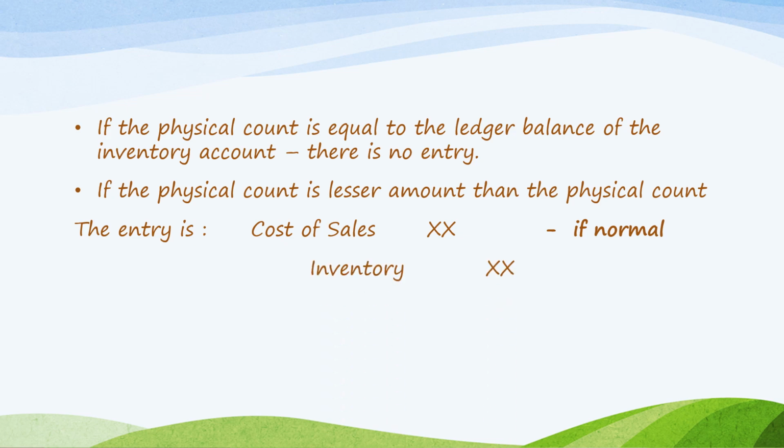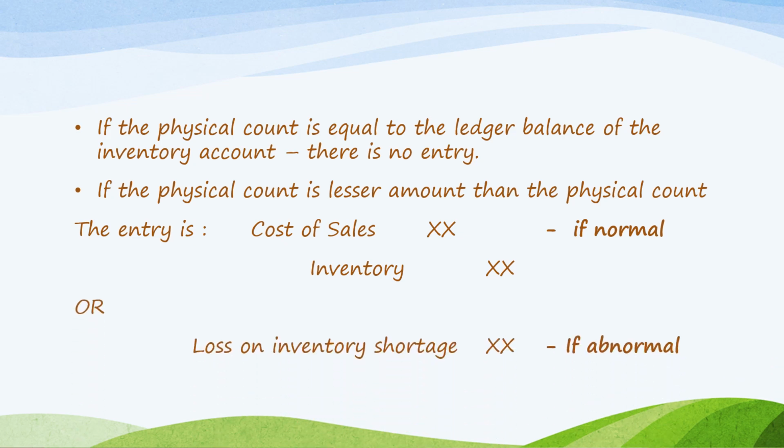If the shortage is normal, within the normal range, it is buried to cost of sales. So we deduct it from inventory because the physical count is less than the ledger balance.